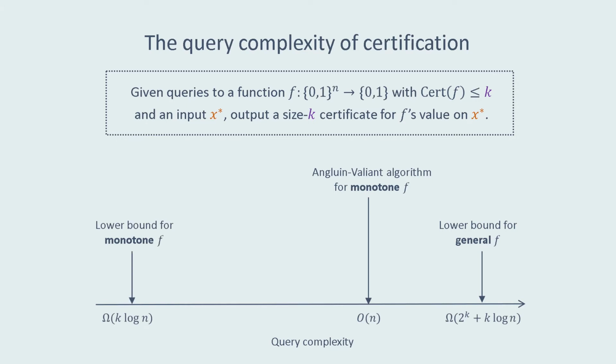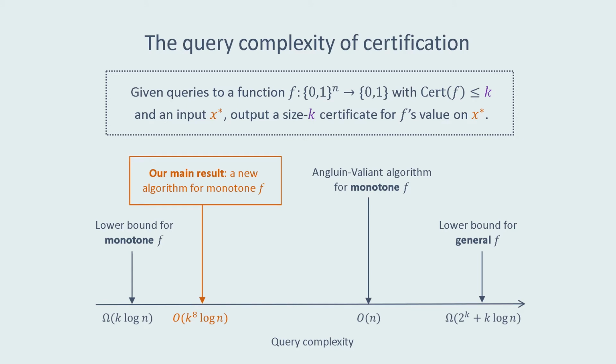We can show that in general, monotone functions require at least k log n queries to certify. And the main result of this work is a new algorithm which solves the certification problem for monotone functions in poly k log n queries. Notice, given the information theoretic lower bound, this is optimal up to poly k factors.